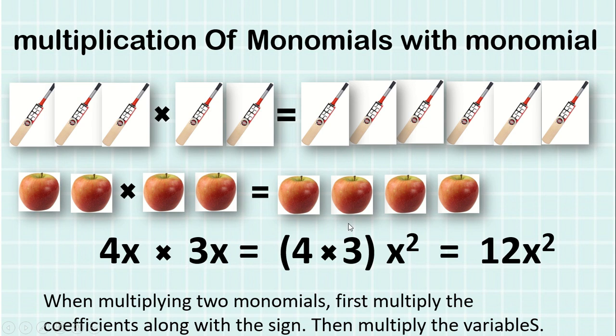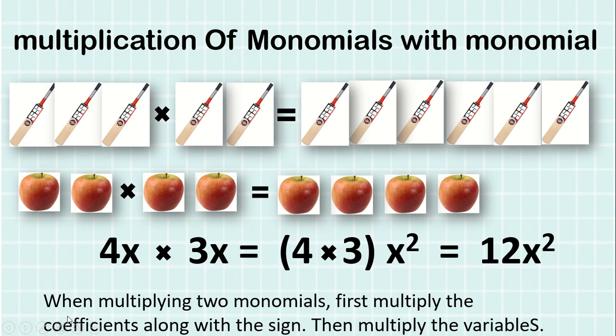So now we'll see how we will do these operations with the algebraic expressions. Algebraic expression means coefficient and variable. So here you can see coefficient and variable. So what you have to do, you have to multiply coefficient with coefficient and variable with variable. If the variable is same, you will have square of it. It means it is 2 times. So 4 3s are 12 and the variable is in square.